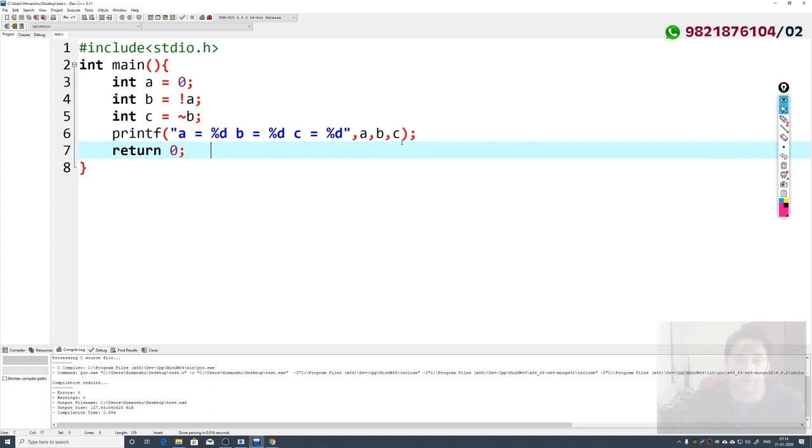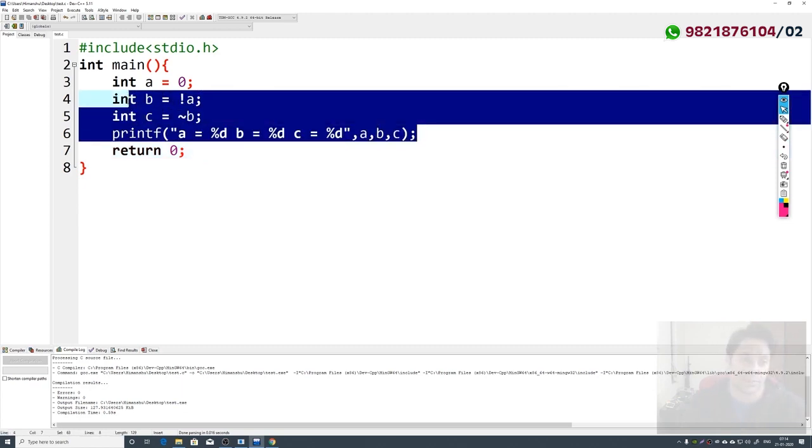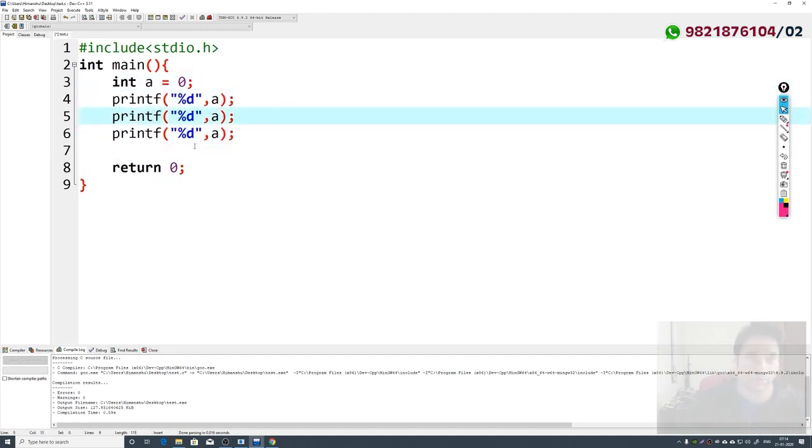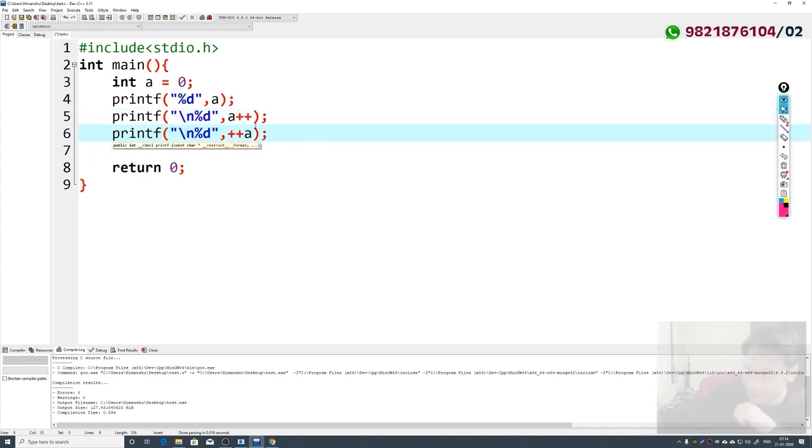Now there is something called pre-incrementation and post-incrementation. Let me show you something very interesting regarding the C language. Please tell me what is the output of these statements, because these are very basic things.